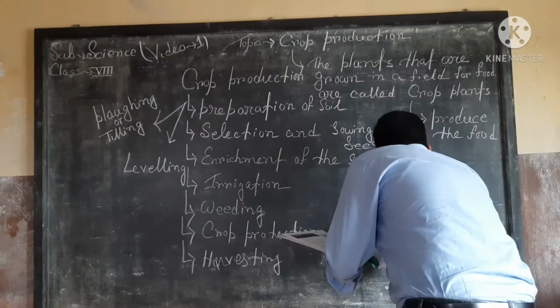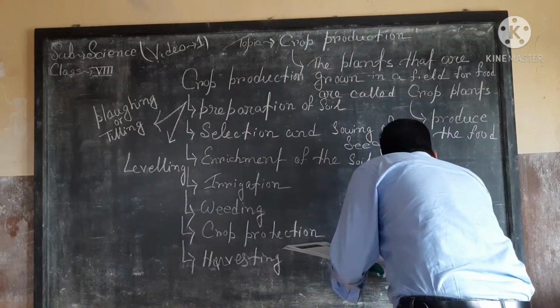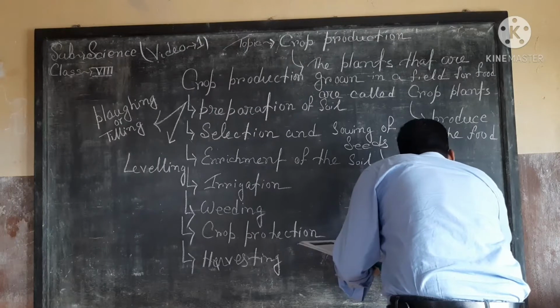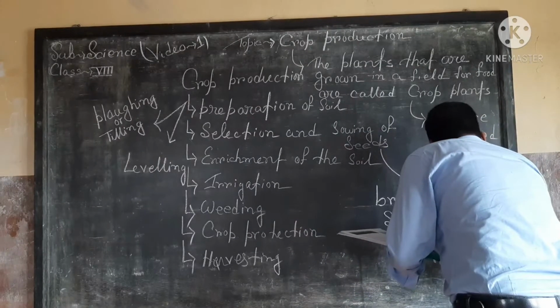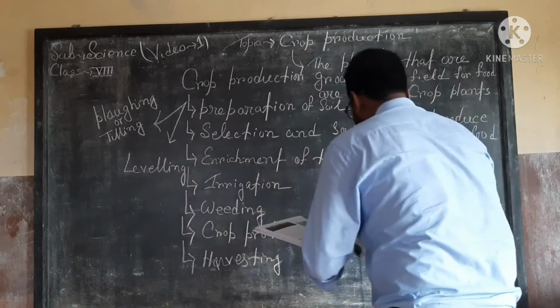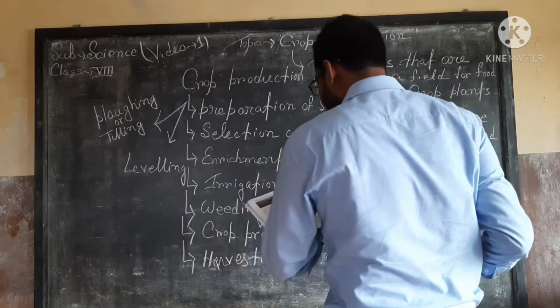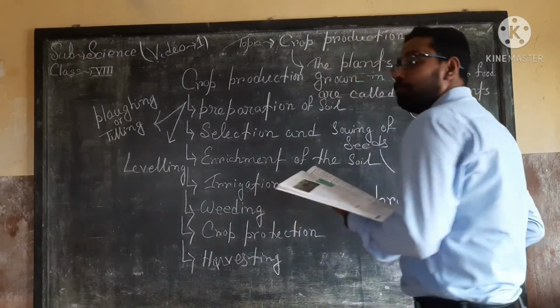Second one, using the seed drill. And the third one is transplantation.